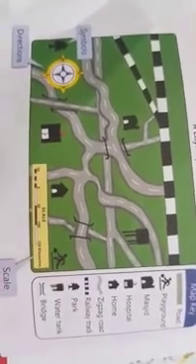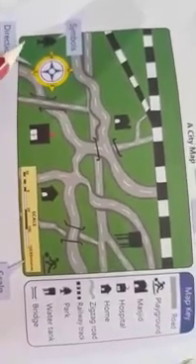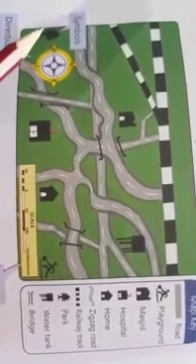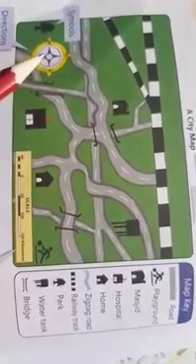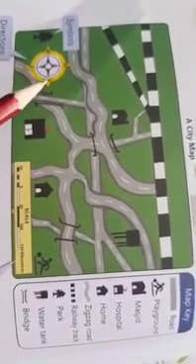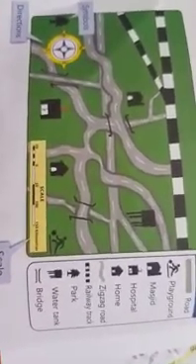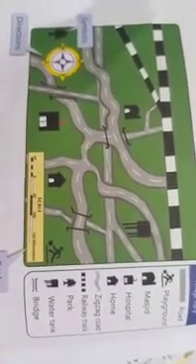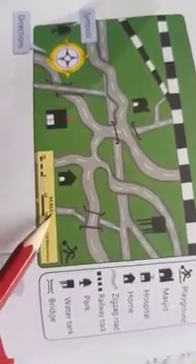And next is directions. What are directions? It tells us in which direction the place is located which we would like to find. There are 4 directions. We have the compass for finding the directions. There are 4 directions: east, west, north and south. Next is scale. What is scale? Scale we use in a map for the purpose of the distance. Scale tells us about the actual distance of the places in a map.